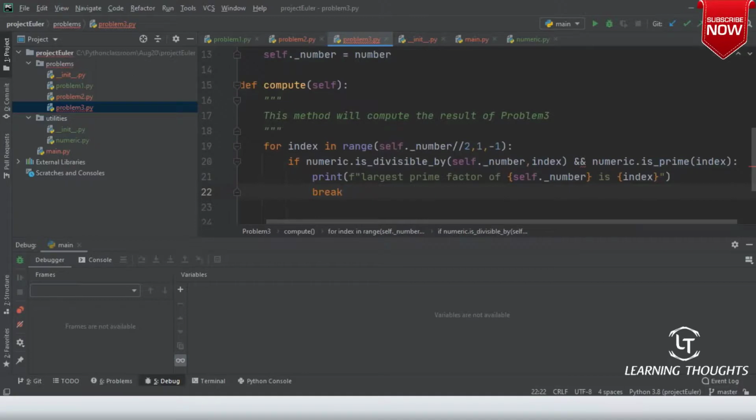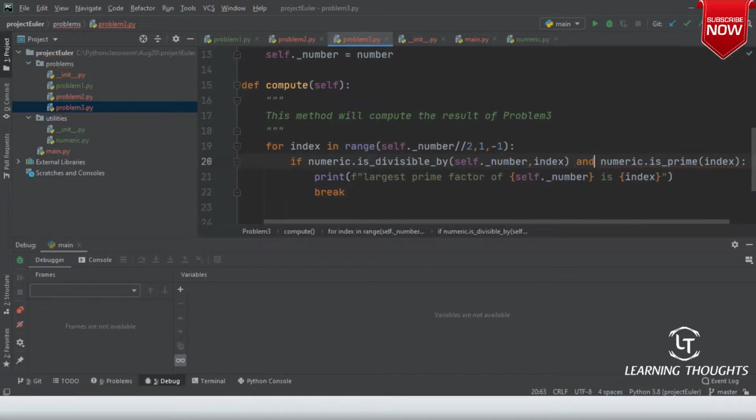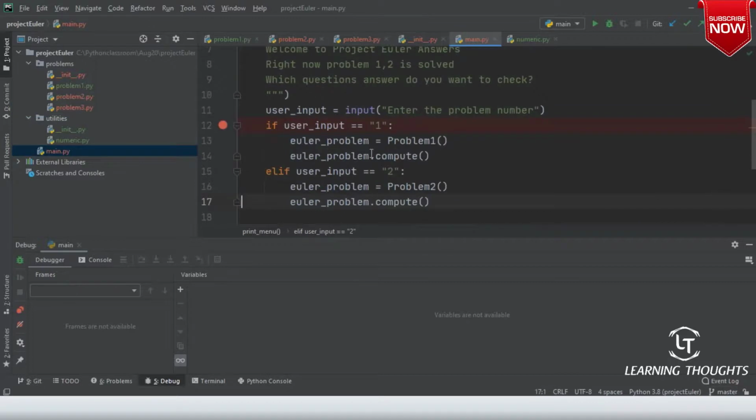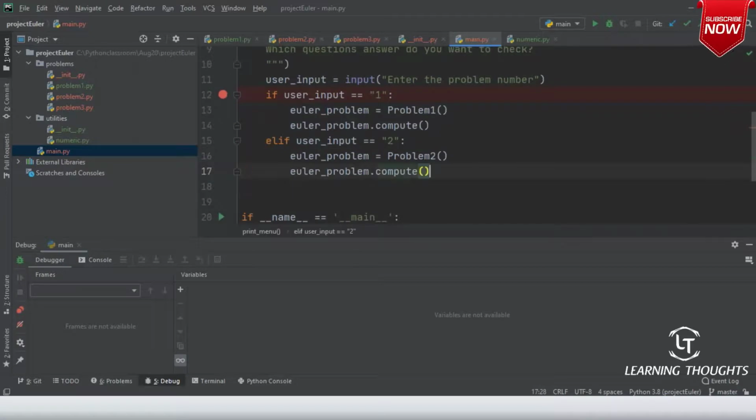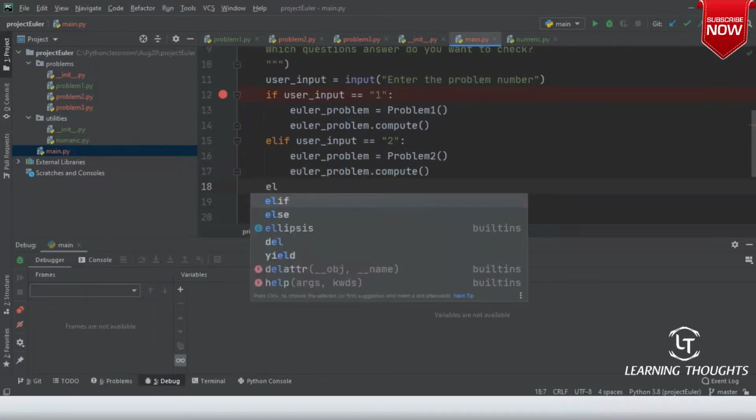So slowly as you are writing code, are the methods becoming reusable? Right. So I basically need to go to main now, and then I need to implement this problem. 1, 2, and 3 are solved, and now it is becoming hectic for me.